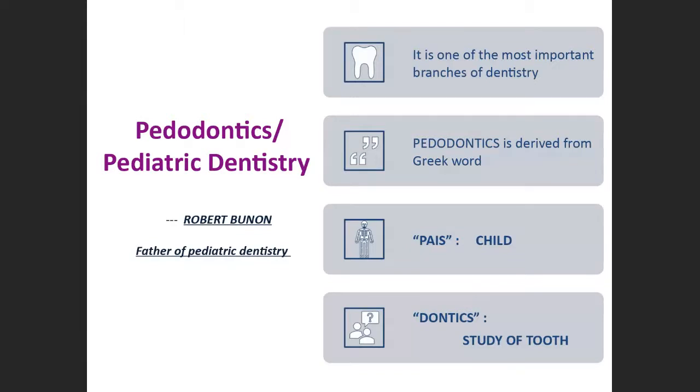Now coming to the general thing, Robert Bunon is considered the father of pediatric dentistry. Pediatric dentistry is one of the most important branches of dentistry. The word is derived from Greek; it consists of pes as well as dontics. Pes means child, dontics means study of tooth. So the study of tooth in children is considered pedodontics or pediatric dentistry.